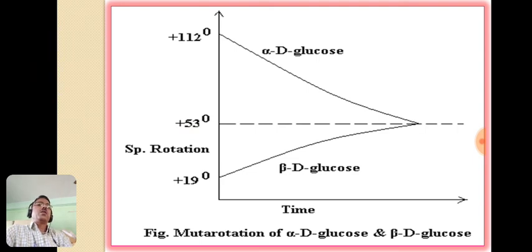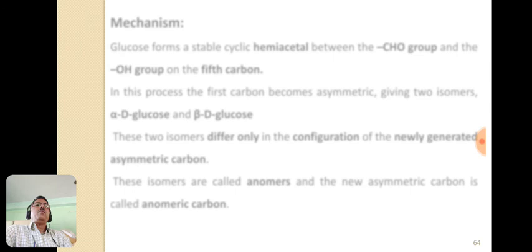And this process is known as mutarotation of alpha D glucose and beta D glucose. So mutarotation is nothing but the change in the specific rotation of an optically active solution without change in other properties. Now let us see its mechanism.